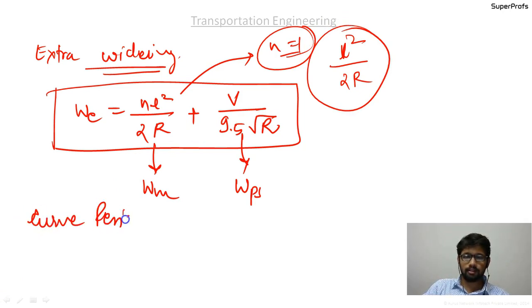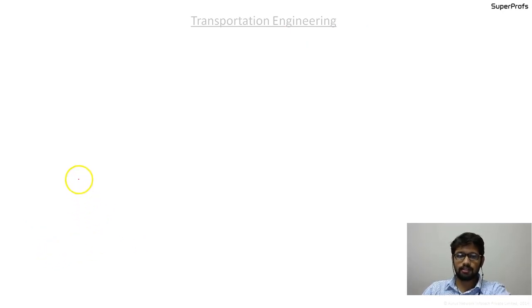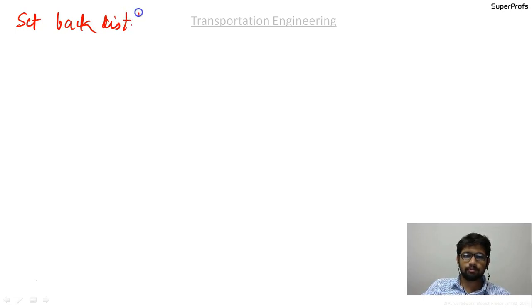Curve resistance is given as CR equal to P minus P cos theta, that is the loss of engine power or the tractive force, that is simply the curve resistance. Okay, and next what we discussed was the setback distance. Setback distance, here there are a bit of formulae. So there are cases in setback distance.